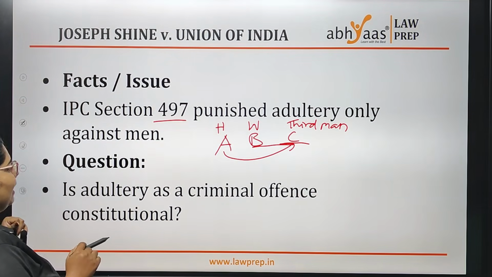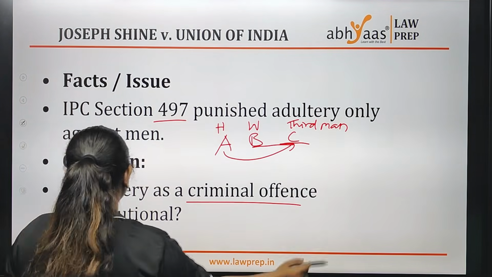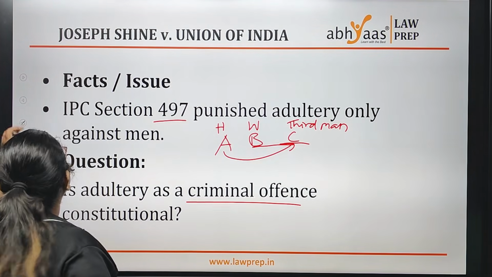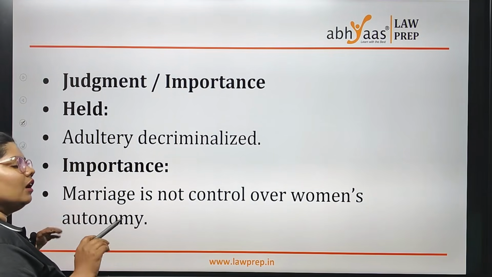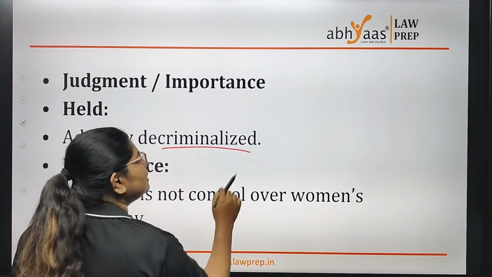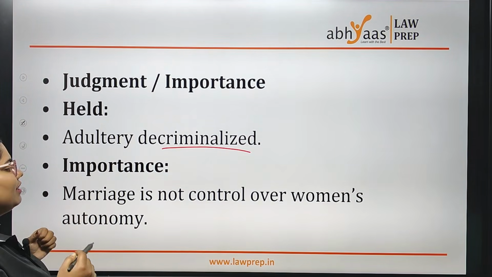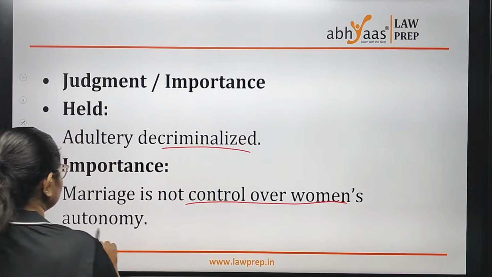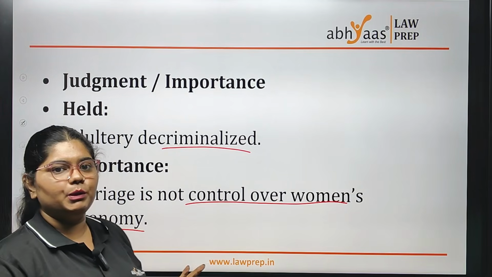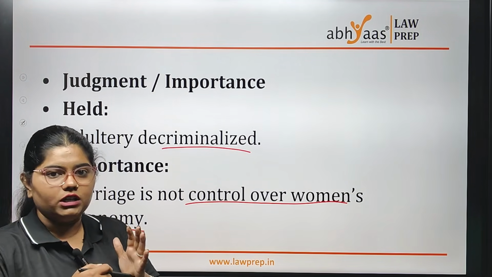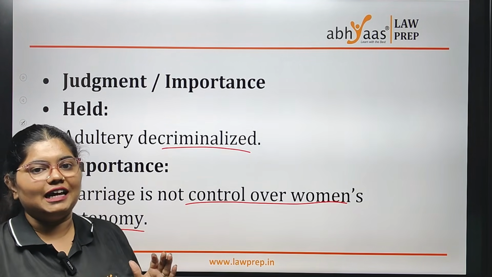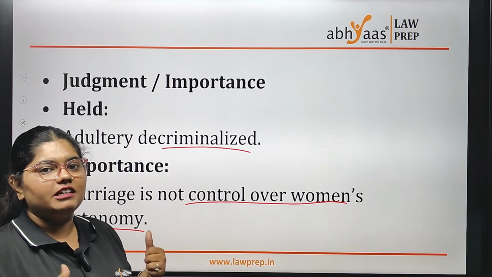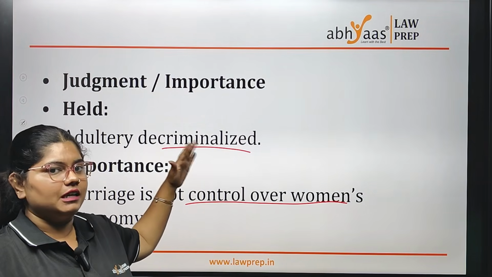So here they asked: is adultery really a criminal offense? And if we are treating it as a criminal offense, is it constitutional? The judgment said that adultery is not a crime, it is decriminalized, and the importance given here was that marriage is not control over women's autonomy. Point to be noted: right now adultery is not a crime but it is a ground for divorce. If your partner is in an extramarital affair, it is a valid ground to file for divorce, but it cannot be criminalized.